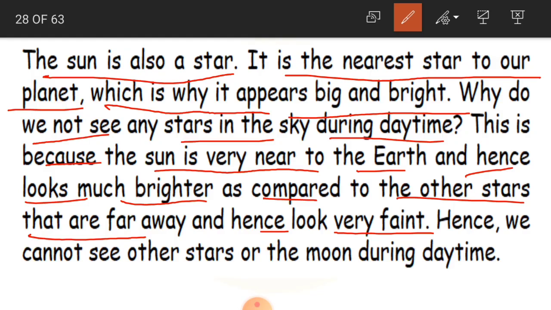Okay, children? And in the night, what happens? The sun is going to set. We will not be having the sun, so the other stars will be brighter. They appear a little brighter to us in the night time. Okay, children? Hence we cannot see other stars or the moon during the daytime. Not only the stars, even the moon we will not be able to see during the daytime because the sun's light is going to dominate here.